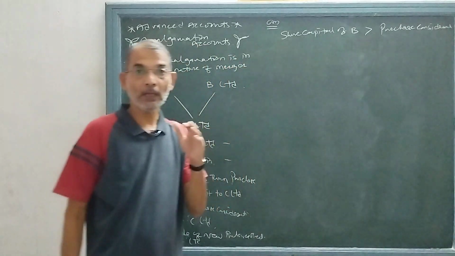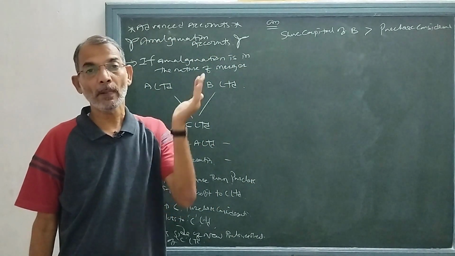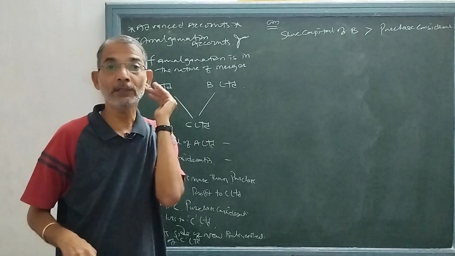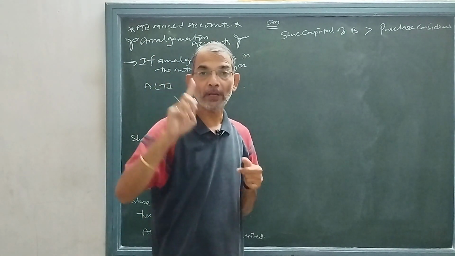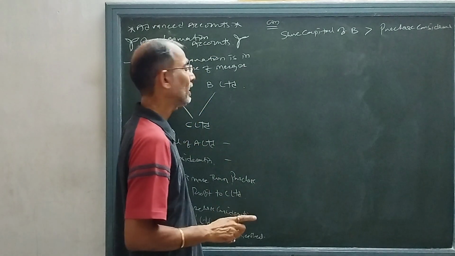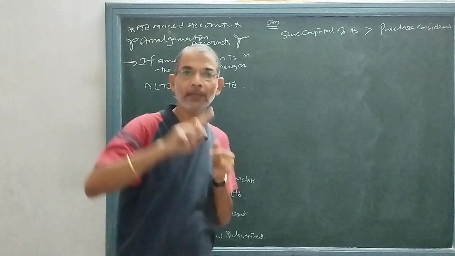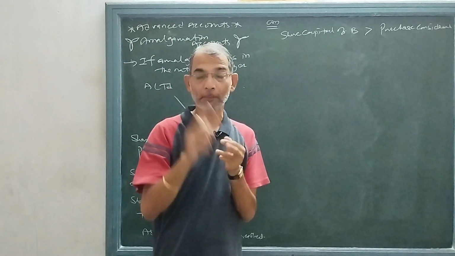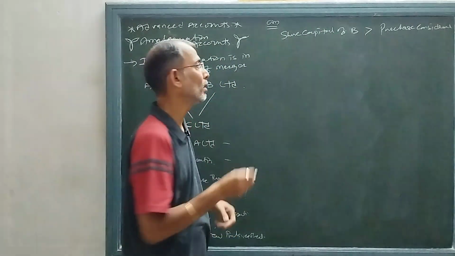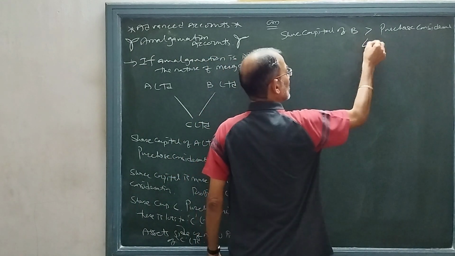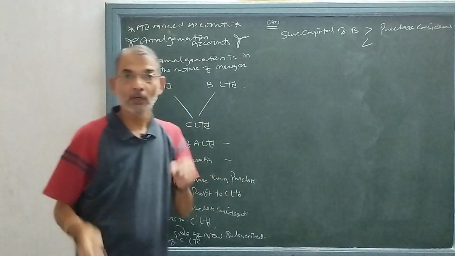If share capital is greater than purchase consideration, then there is a profit. That profit will be added to the profit and loss account of A and B, and will be written in the new balance sheet on the liability side. This profit will be added to that balance. But if it is less than, then there is a loss.